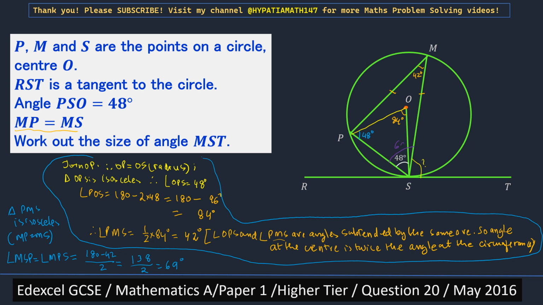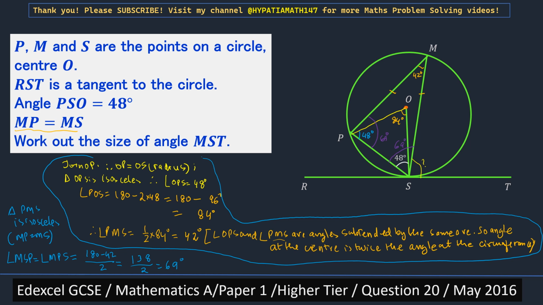So this angle is 69 degrees, and so is this one, 69 degrees. Okay, so once we know that, the next thing is we can find angle MSO.